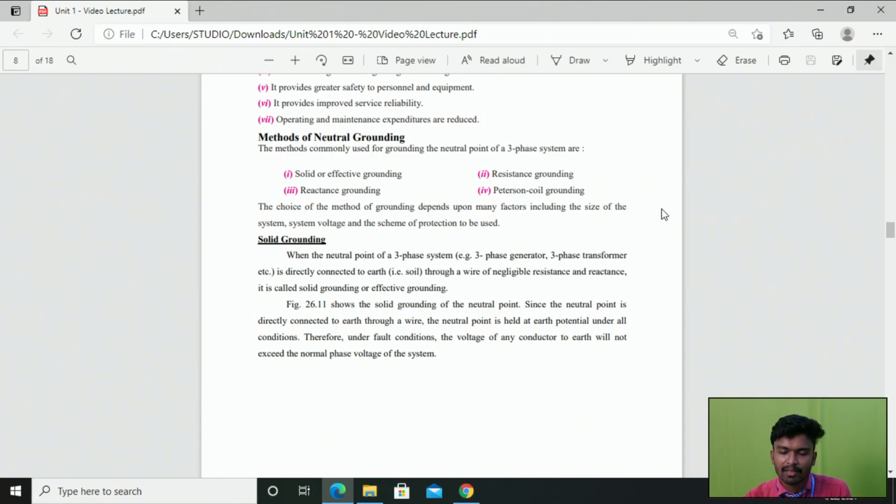The choice of grounding method depends upon many factors, which include the size of the system, the system voltage, and the scheme of protection to be used. So based on these three factors, the choice of grounding method may vary. Let us discuss each grounding method in detail.